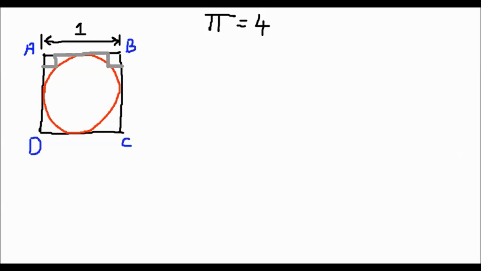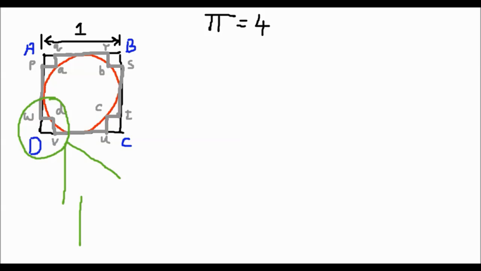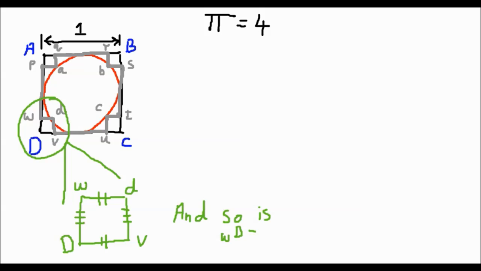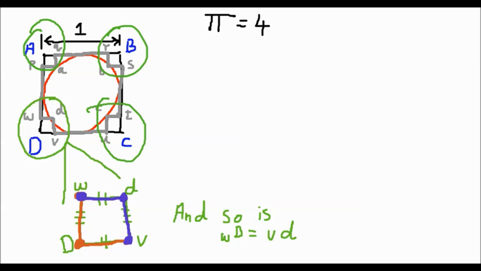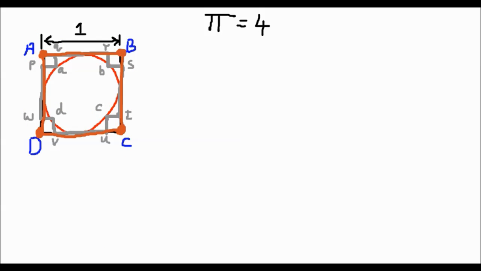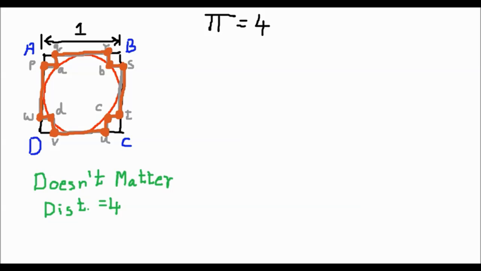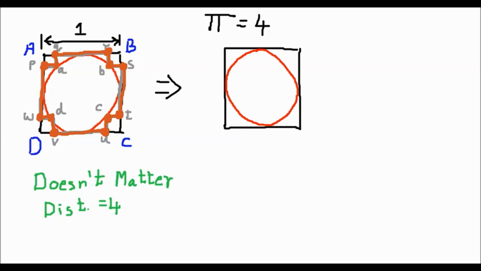Now let's make some diversions in the square path. We can see that WD and VD are the same length, so going from V to D to W will cover the same distance as going from V to small d to W. Same goes for these diversions. So if we take this path or this path, it doesn't matter, we'll cover the same distance. Now let's make a few more diversions, still we'll have to cover the same distance. Add a few more and a few more, do that infinite times and suddenly our square becomes a circle.